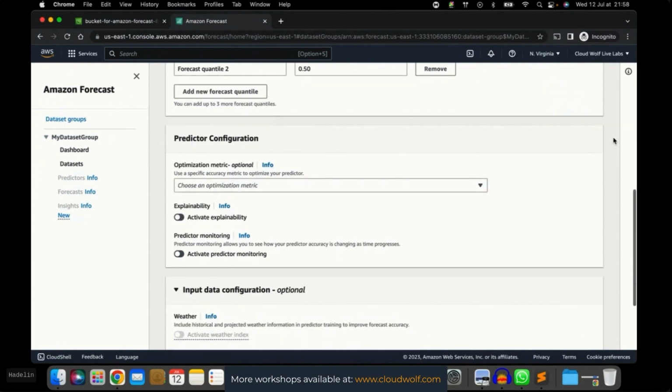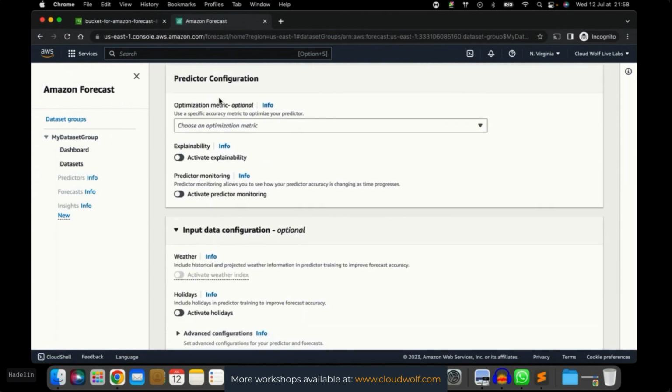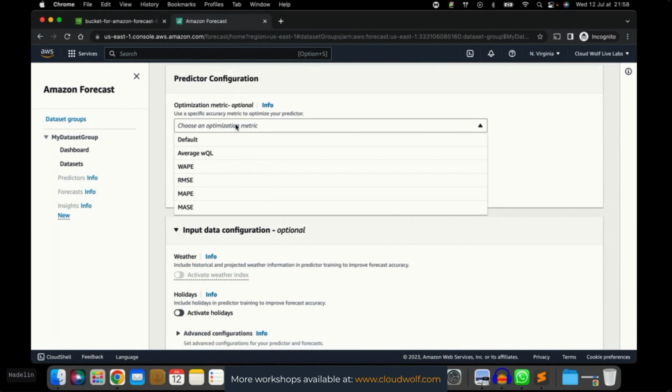Let's keep this. Then, interesting here, predictor configuration, optimization metric. Here's where we choose an optimization metric. And we have the choice between WAPE, RMSE, MAPE, and MASE. The most common one is the RMSE, root mean squared error.